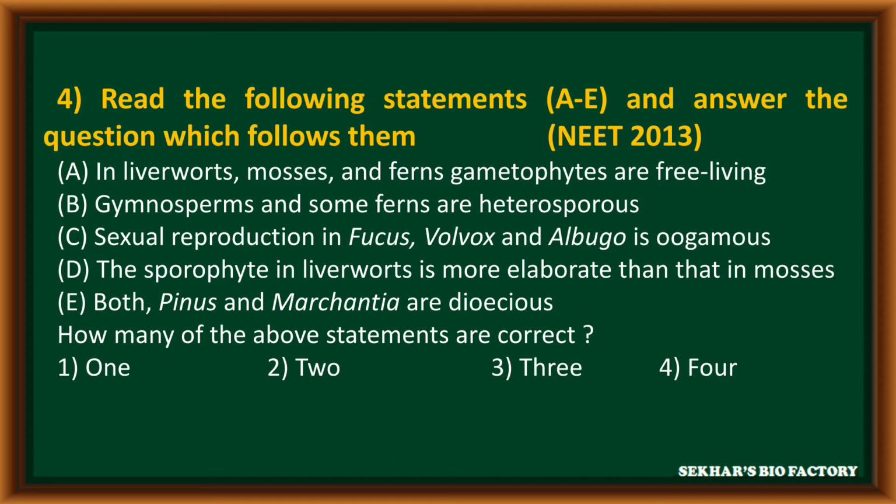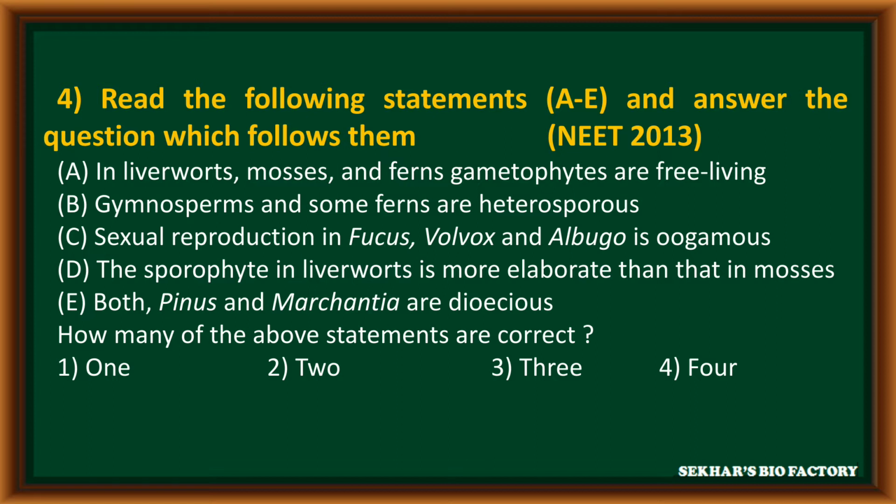Statement C. Sexual reproduction in Fucus, Volvox and Albugo is oogamous. Statement D. The sporophyte in liverworts is more elaborate than that in mosses. Statement E. Both Pinus and Marchantia are dioecious.